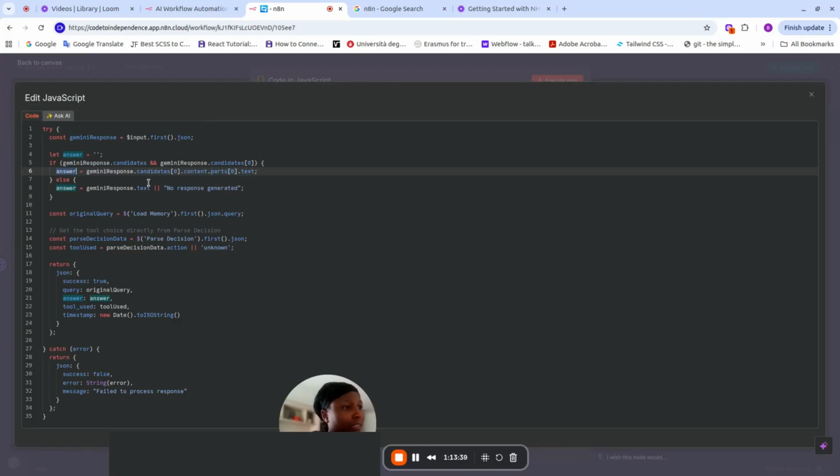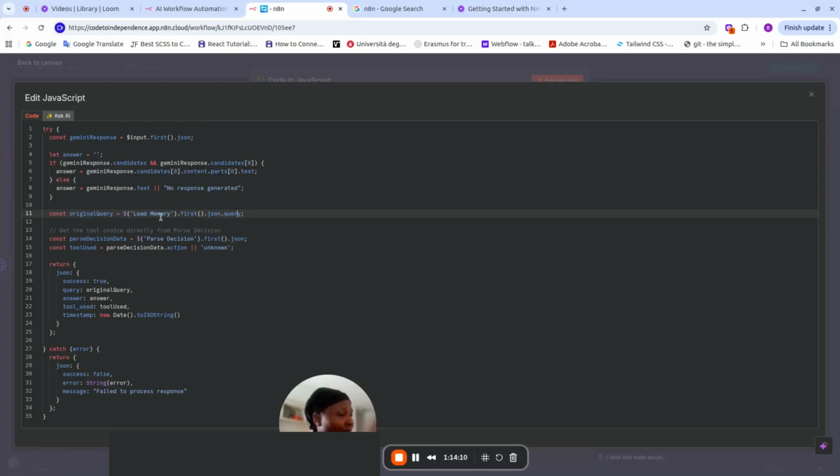So we have try, const Gemini output. This is our Gemini response. Our answer is here. If there was something in candidates, which is an array, the first item in candidates, we go to content, the parts, the text. We get the answer here, Gemini.text. If it's not that, we say Gemini.text or response, no response was generated.